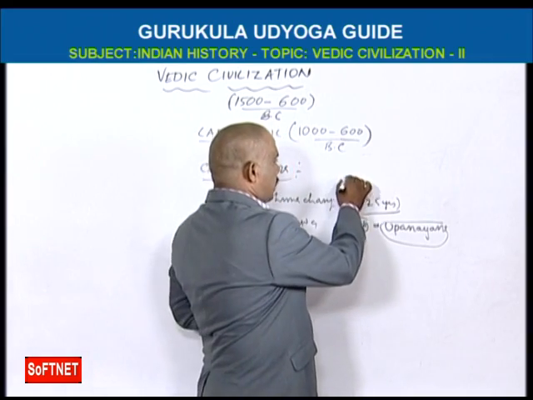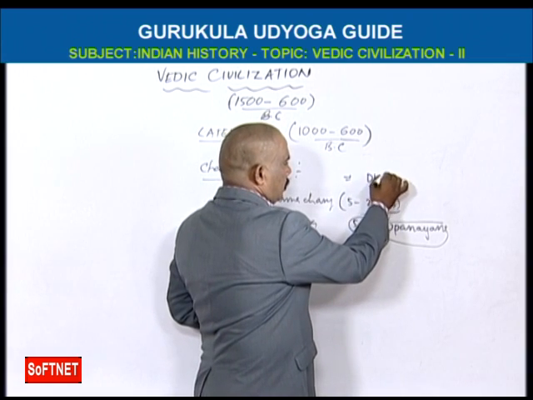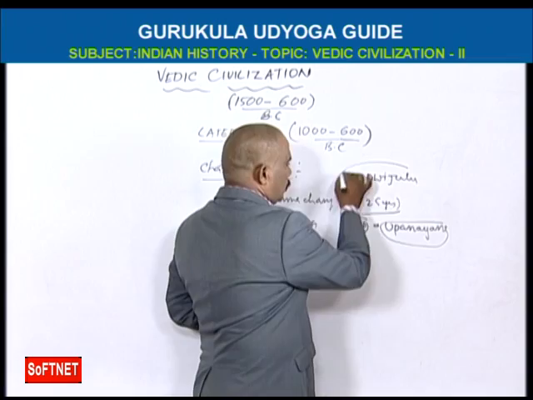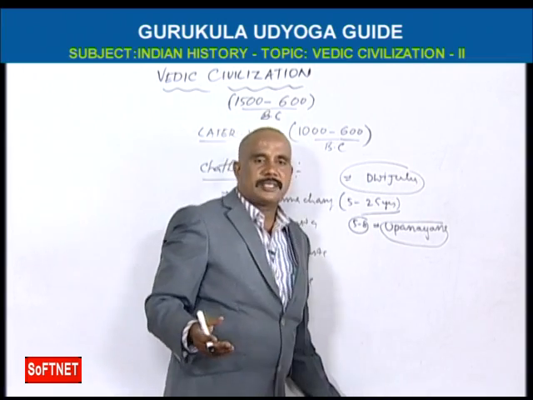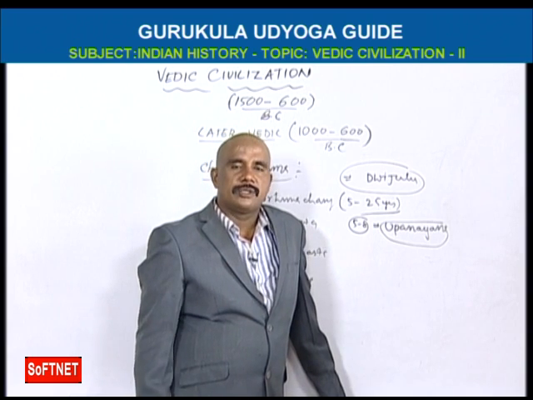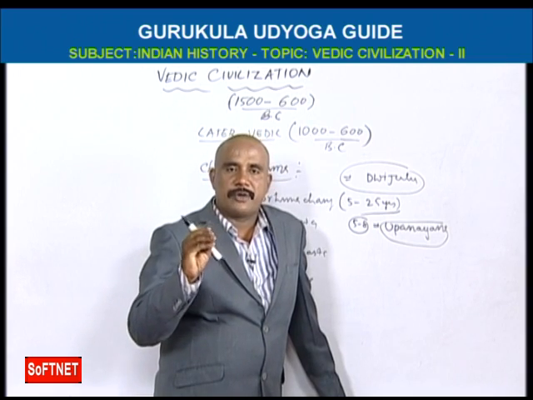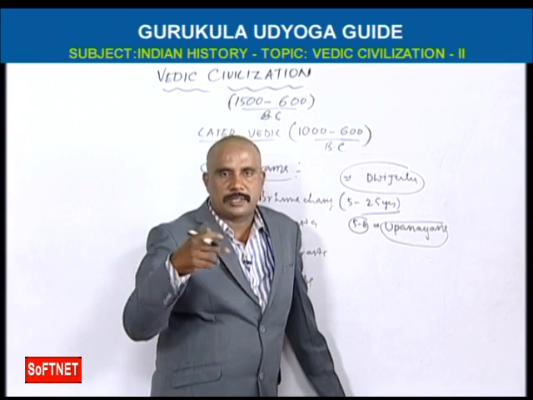Whenever they have the Gayatri thread, they are called Dvijulu. Dvijulu means those who have 2 births.